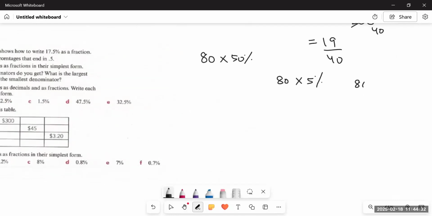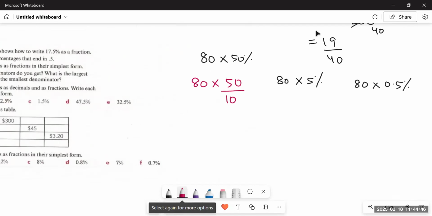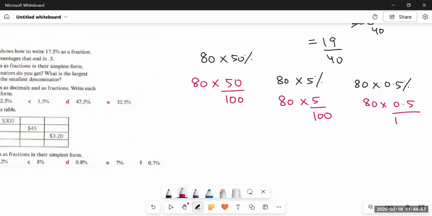And let's see what the answers are. I guess every time one 0 will be reduced. Let's see. 80 multiplied by 50% would be 50 upon 100. Now, 80 multiplied by 5 upon 100. 80 multiplied by 0.5 upon 100.